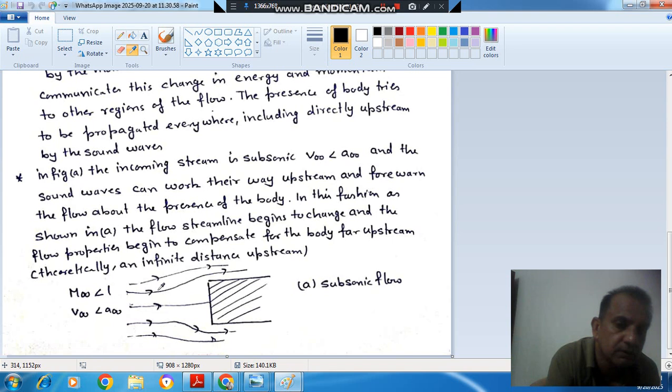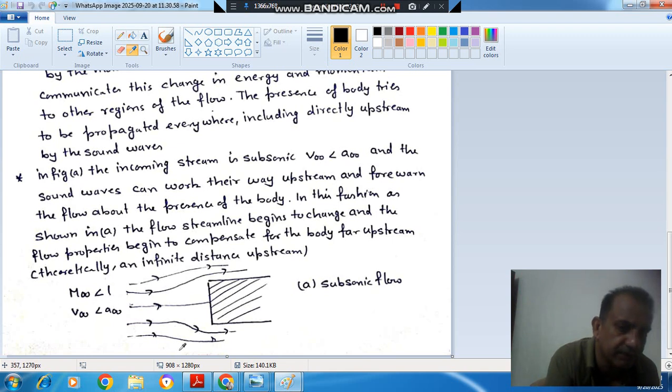Now the flow knows that there is an object at a particular distance, or at infinity distance, so the flow has to change its direction. The flow starts changing its direction from infinity continuously. There is continuous diversion like that. So there will be a continuous change in property, not a sudden change in property. This is when the sound wave is causing the change in property, and that can happen when the Mach number is less than 1.